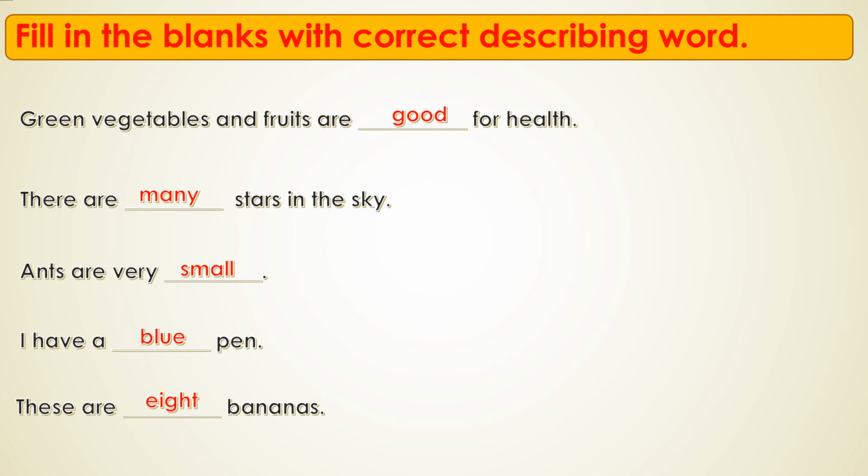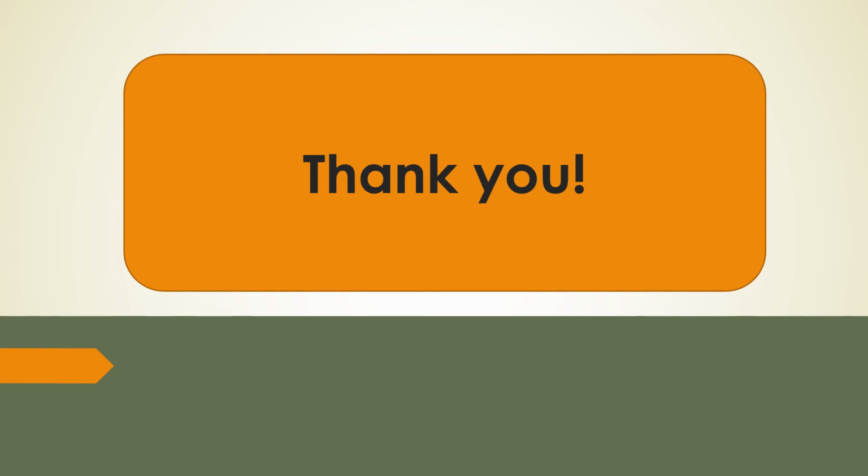The words good, many, small, blue, 8 describe how someone or something looks, size, colors, numbers, shapes, smells, or sounds. These are called describing words. Words that describe the quality of a person, animal, place, or thing are called describing words. So, hope you all understood about describing words.